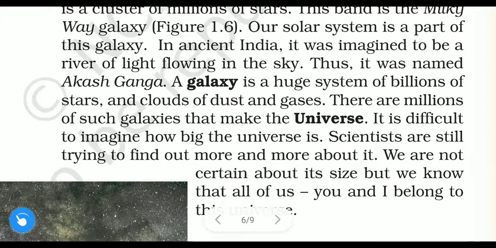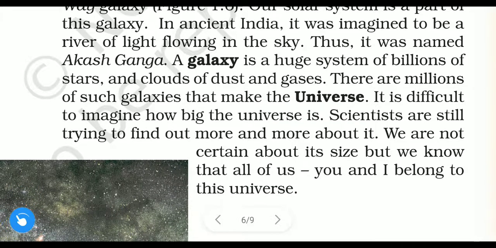A galaxy is a huge system of billions of stars. What is meant by galaxy? A galaxy is a huge system, a very huge system of billions of stars. It contains billions of stars and clouds of dust and gases. There are millions of such galaxies that make the universe. Okay, understood? So what is there in the universe? The universe contains millions of such galaxies.